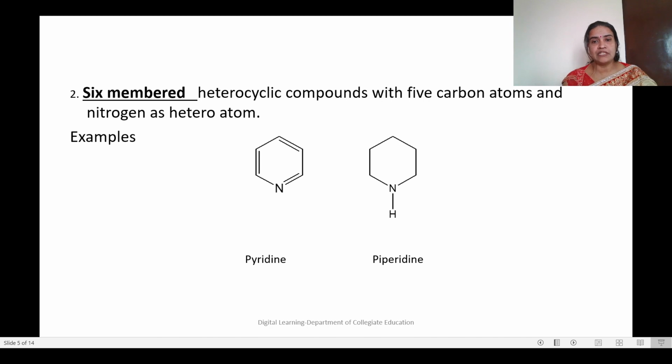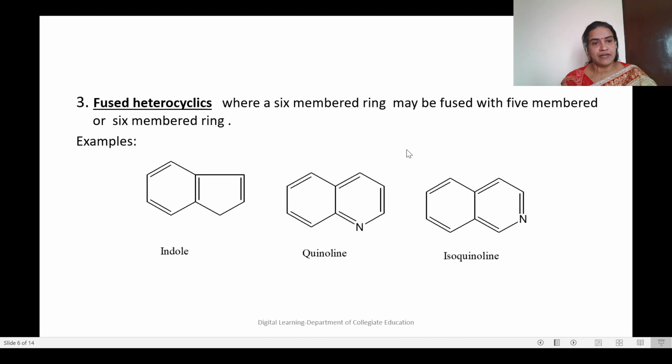Next, 6-membered heterocyclic compounds with 5 carbon atoms and nitrogen as heteroatom. In a 6-membered ring, 5 will be carbon atoms and the 6th one will be the heteroatom. For example, pyridine, we have 5 carbon atoms in the corner and the heteroatom is nitrogen. And piperidine, it is again nitrogen but it is saturated. Pyridine is unsaturated and aromatic, whereas piperidine is saturated and it is not aromatic.